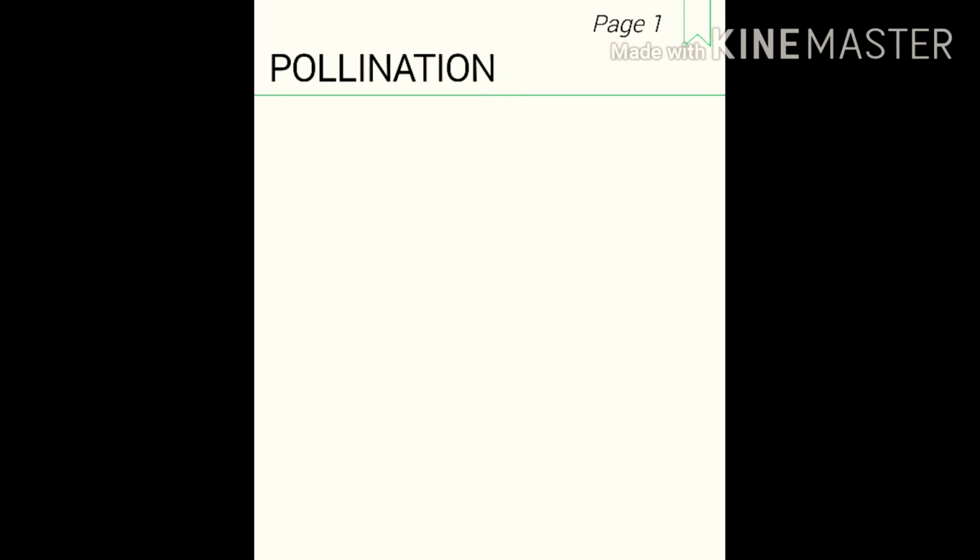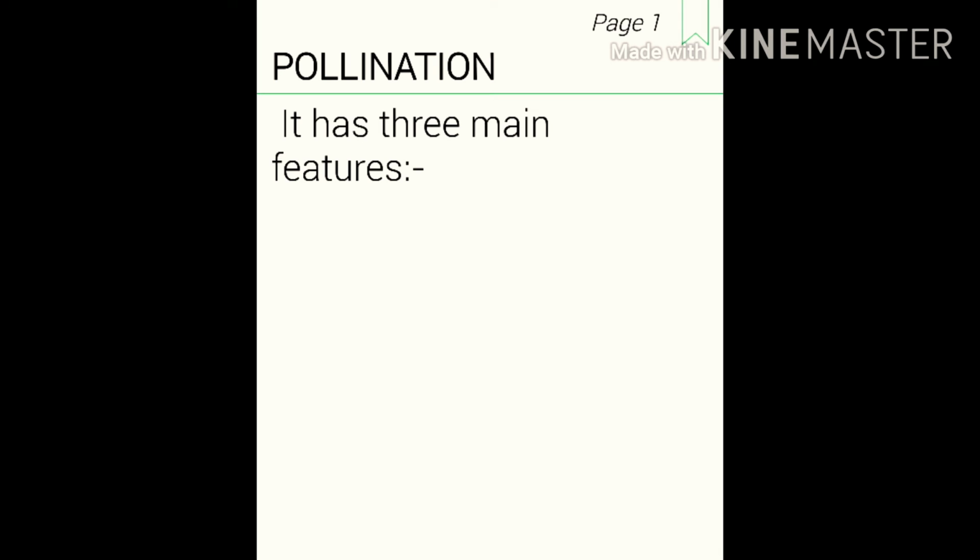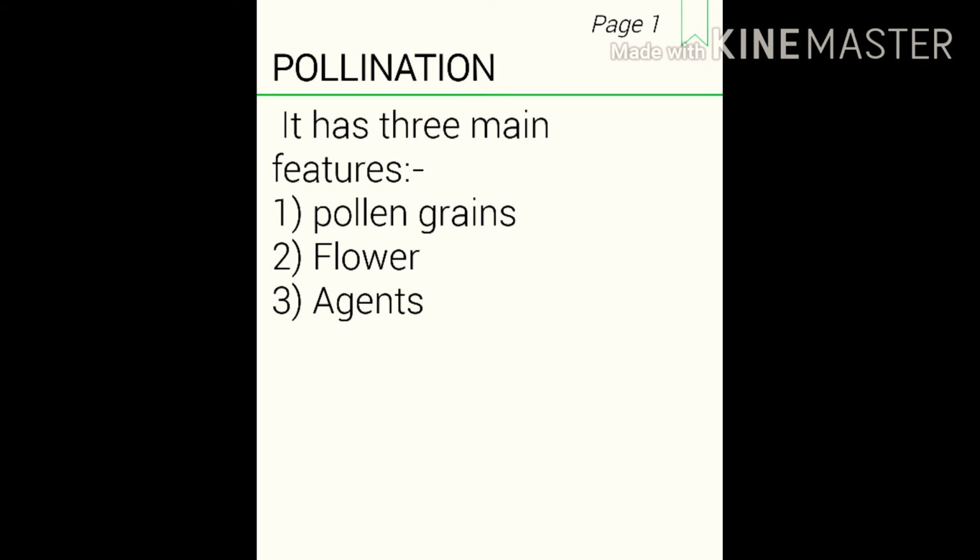In this video, first of all, I'm going to tell you what is pollination. So let's begin. Before knowing what is pollination, let us see what are the three main features of pollination. The first one is pollen grains, which we can also call pollens. The second one is flowers. Here we'll also be talking about the parts of a flower. The third one is agents. Here we're going to talk about the agents of pollination and what agents are.